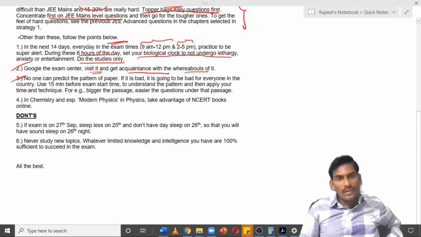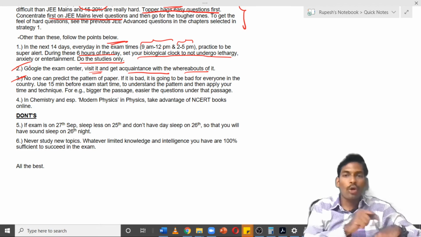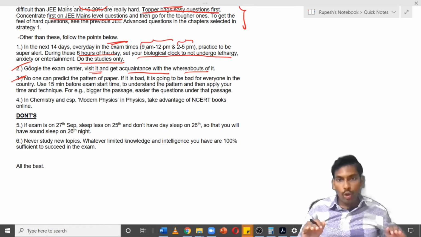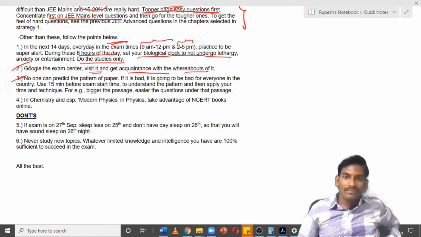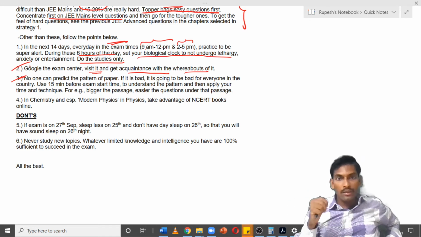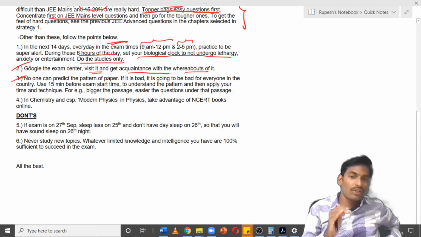Next, no one can predict the JEE Advanced exam pattern. So no one can predict it, and be assured, if it is bad, it is bad for everyone in the country. Everyone has got the same shock. You should be shock resistant, shock absorbable. How can you do that? 15 minutes before the starting of the exam, understand the pattern of the exam. There will be a pattern given, so it may be a new pattern. Utilize that 15 minutes before the start of the exam, where you will be allowed on the computer screen to look at the pattern of the exam. Then accordingly you change your mindset to apply your time and strategy or technique.